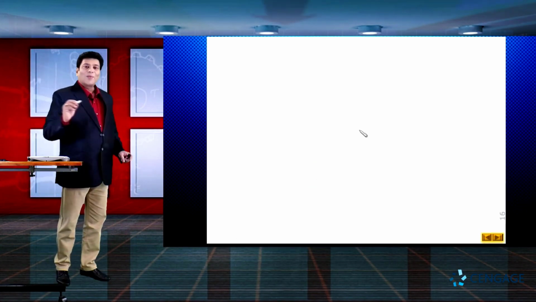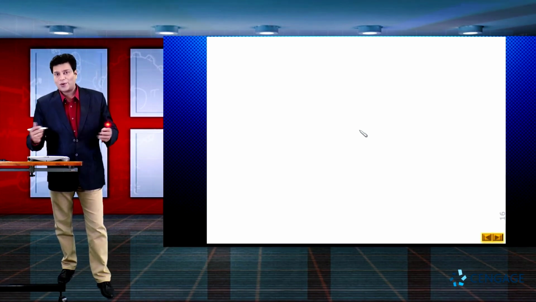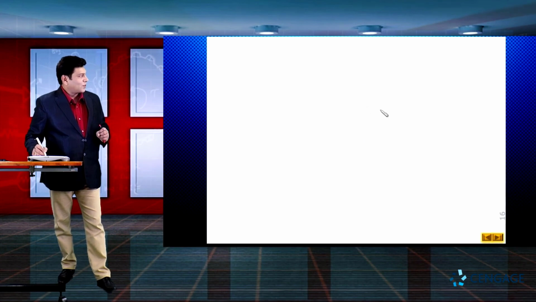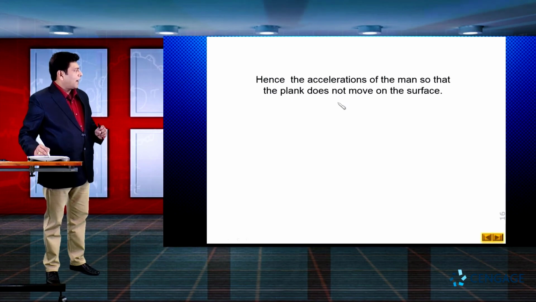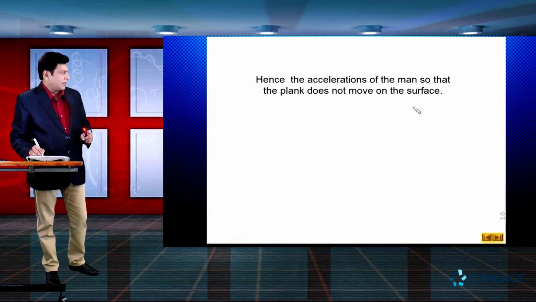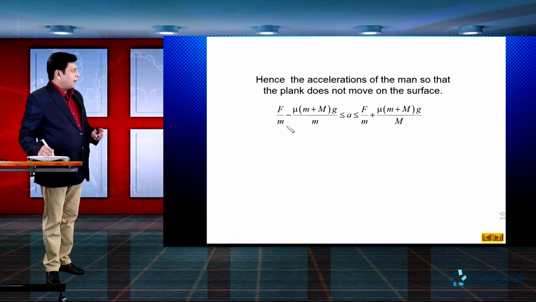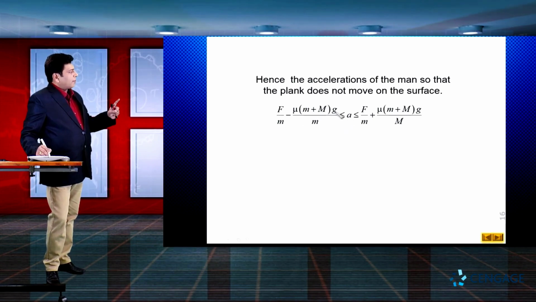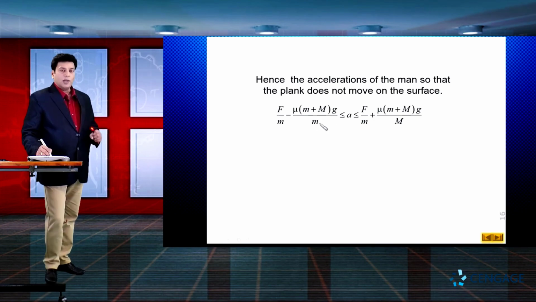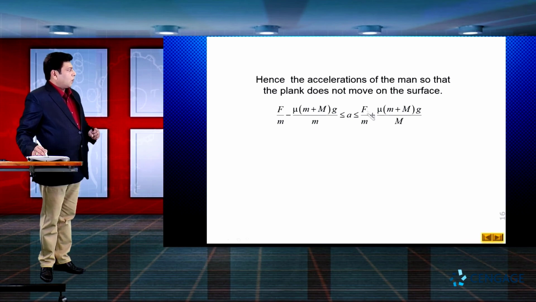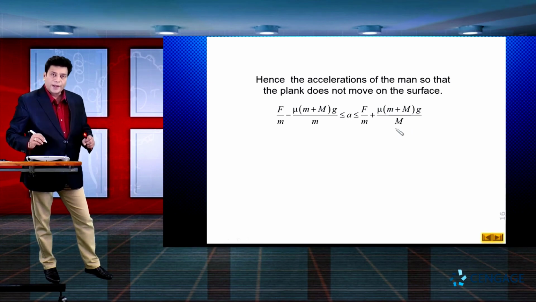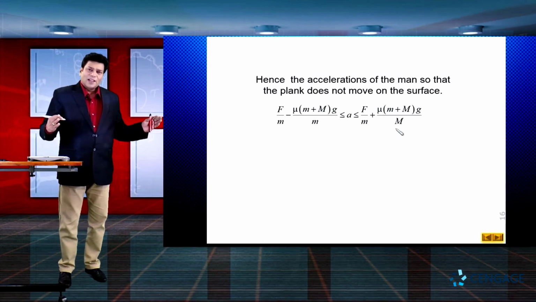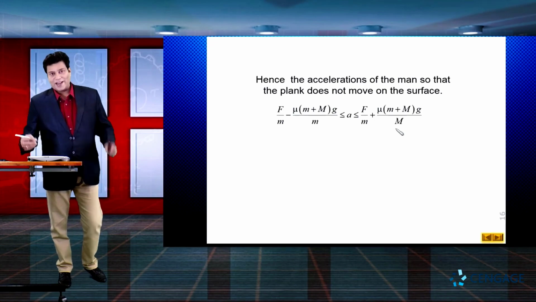Now we can say we got the two values of acceleration for which the plank does not slide. So here we can write these two values as this. The acceleration of the man so that the plank does not slip on the surface is this value: a is greater than or equal to F minus mu times small m plus capital M multiplied by g, overall divided by small m, and it should be less than or equal to F plus mu times small m plus capital M multiplied by g, divided by small m, right? If acceleration is between this limit, the plank will not slide on the floor, correct?